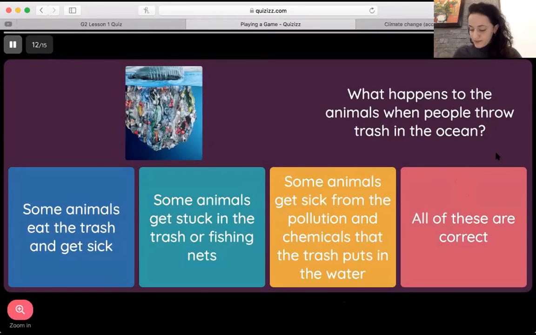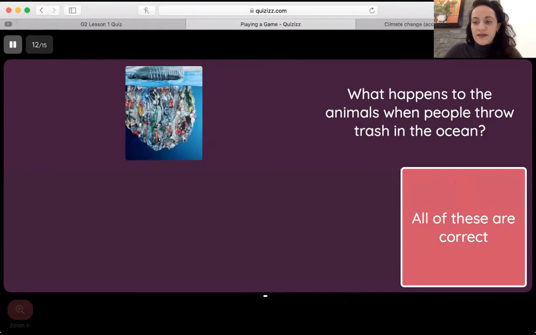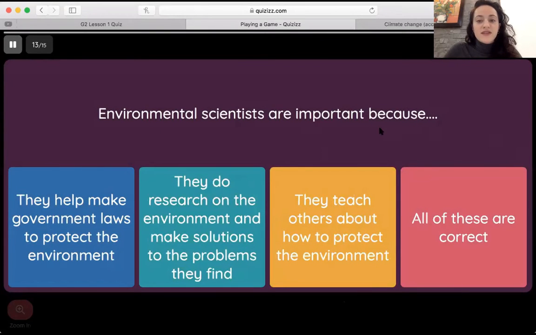Good job, Suri. What happens to the animals when people throw trash in the ocean? Kaki. All of these are correct. Let's see, I think that's right as well. Some animals eat the trash, some get stuck in trash, other animals get sick from the pollution. 13, environmental scientists are important because, Daisy, what do you think?